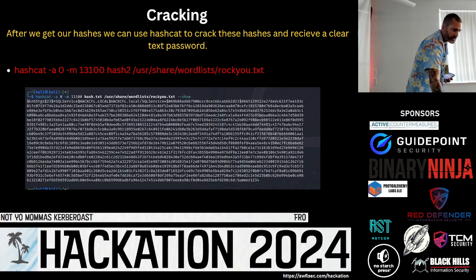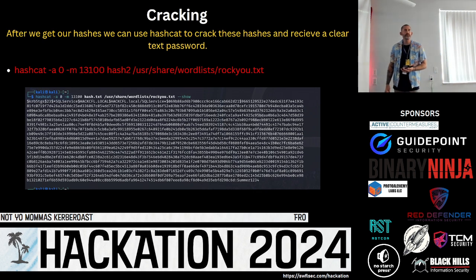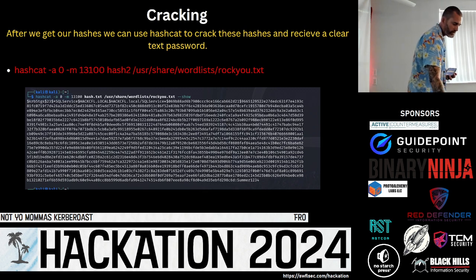So, cracking. Here's how we can crack this with Hashcat. The hash is pasted into a file called hash.txt. It's hashcat -a, which is for the attack method. There's 0, 1, and 3, I believe, in the hashcat attack methods. -m is the mode. 13100 is the Kerberoast hash mode. You can find these hash modes online in a wiki list, or even by looking at the help menu of Hashcat. And we're simply using rockyou.txt here as the wordlist.